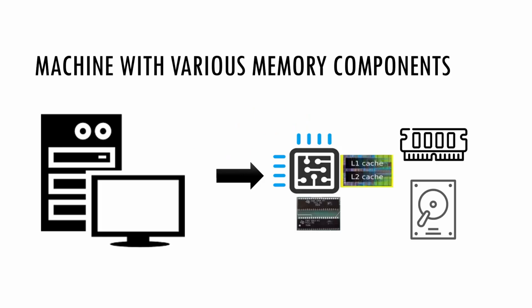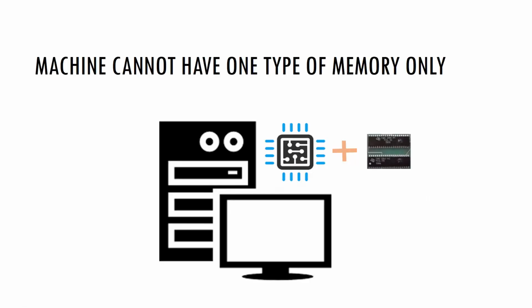There exist various memory units like registers, L1, L2 cache, RAM, hard disk, or you may say SSD. These memory units all have their own characteristics with respect to storage capacity, access speed, and cost. To build a computer system, we need all these memory units. We cannot have a machine with one type of memory hardware, that is, a processor with either 5 or 10 gigabytes of register or cache, or a processor having 1 or 2 terabytes of RAM or hard disk only.